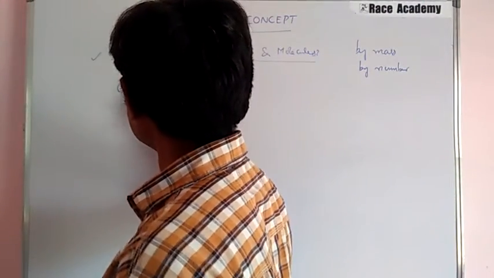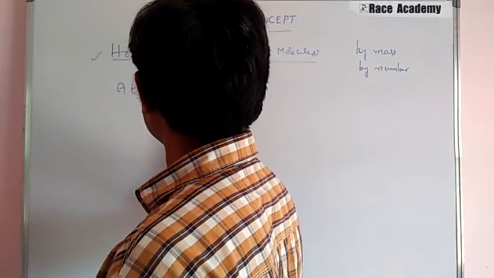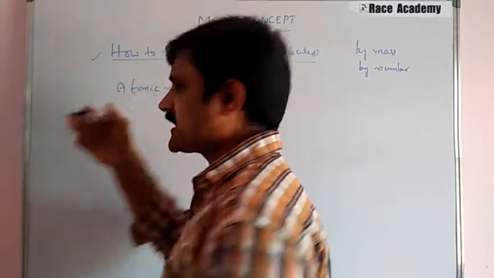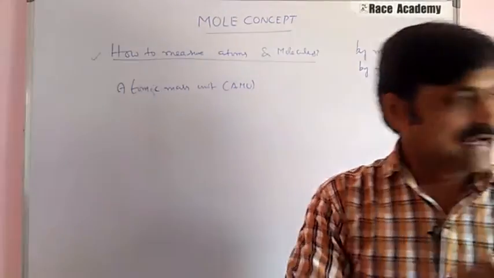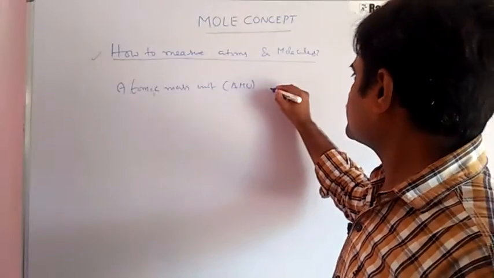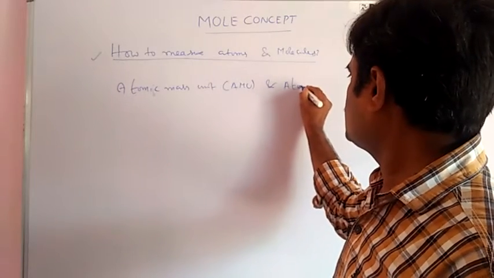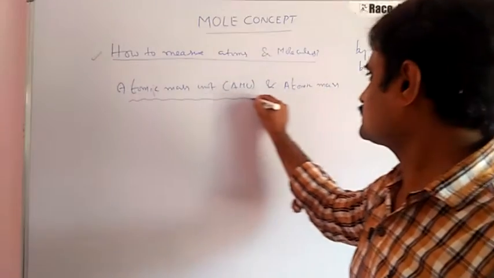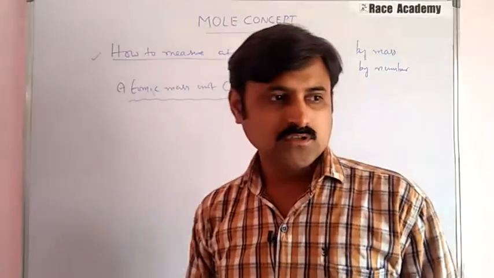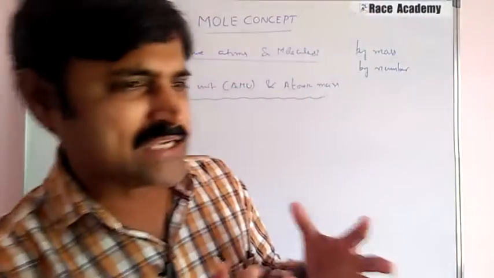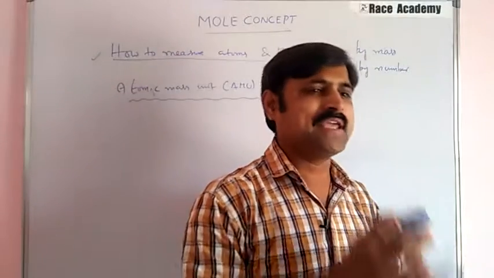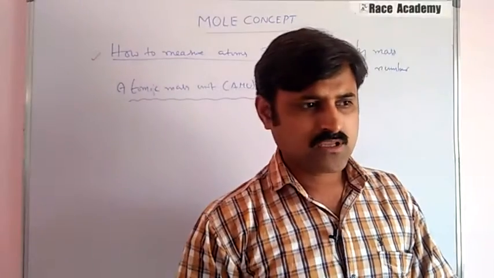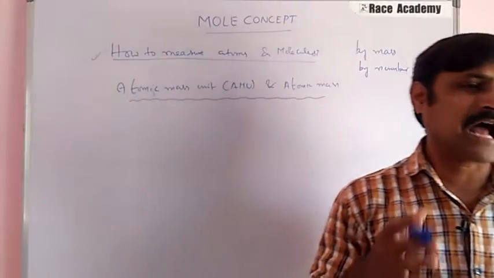Atomic mass unit, we will say AMU. Small letters also you can use. And another one is atomic mass. Give me 1 kilogram of sugar can be commonly heard at a grocery shop. We measure the mass usually in grams or kilograms.